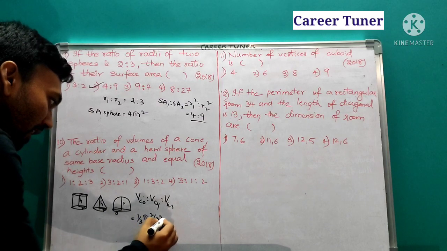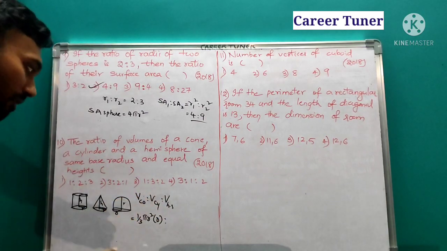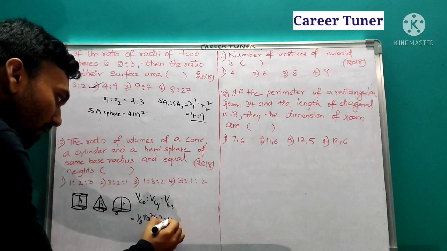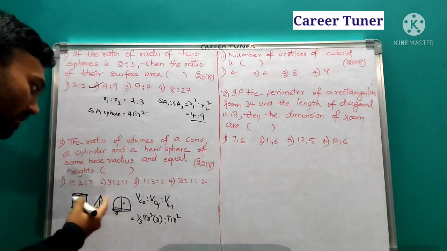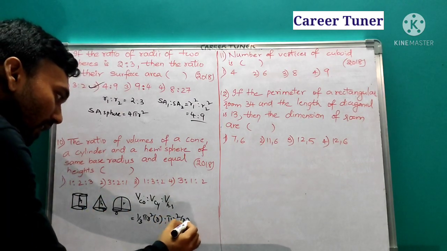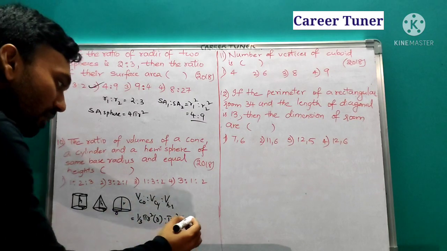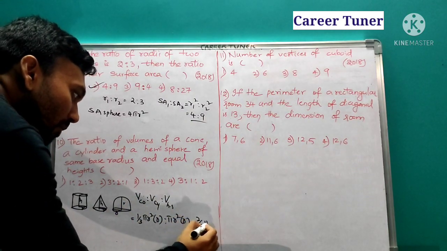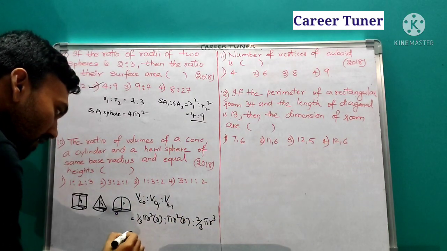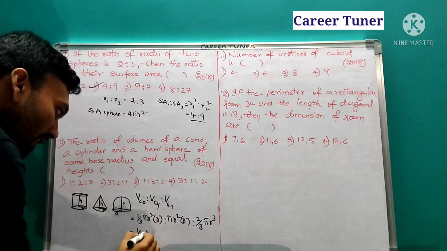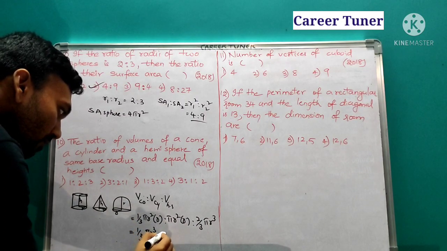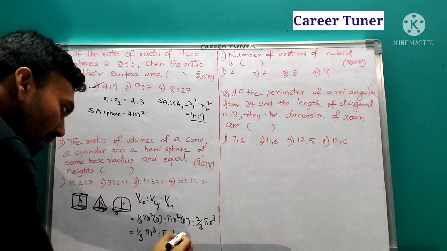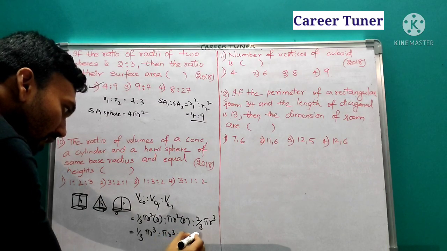Next, the volume of a cylinder is pi r square into h, and h is again r. The volume of a hemisphere is 2/3 pi r cube. So the ratio is 1/3 pi r cube is to pi r cube is to 2/3 pi r cube.